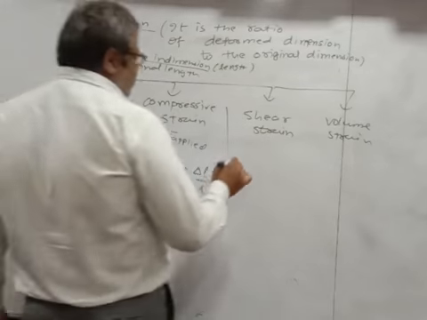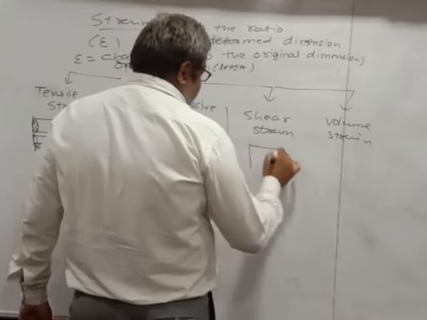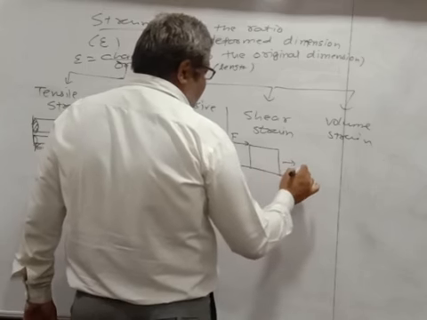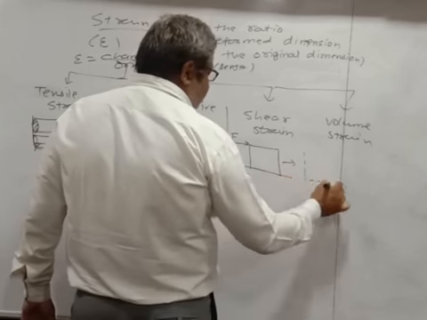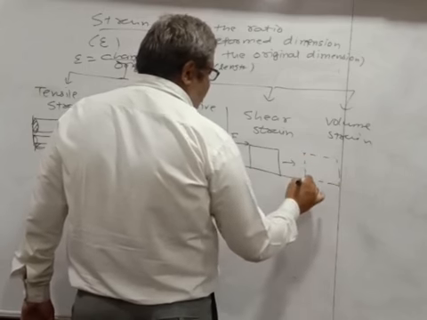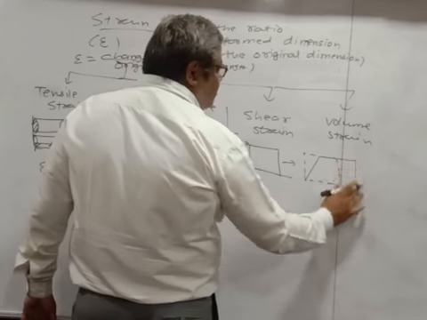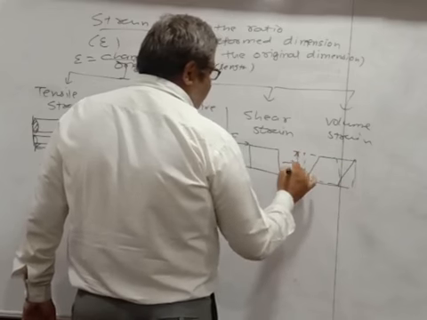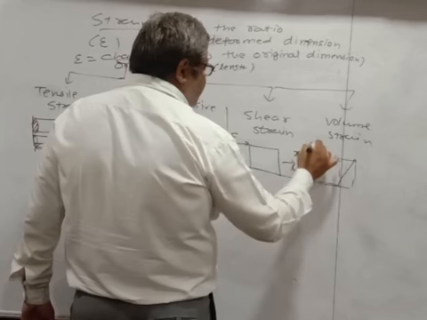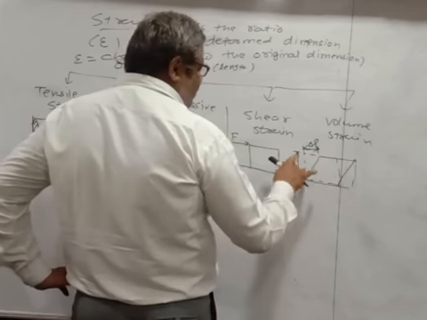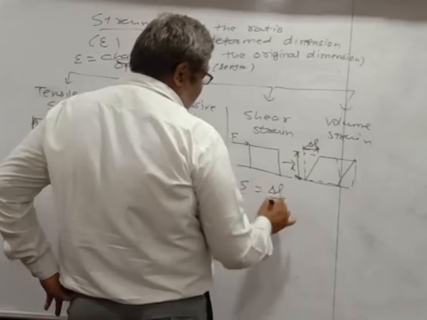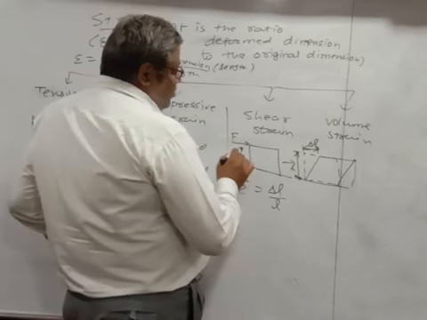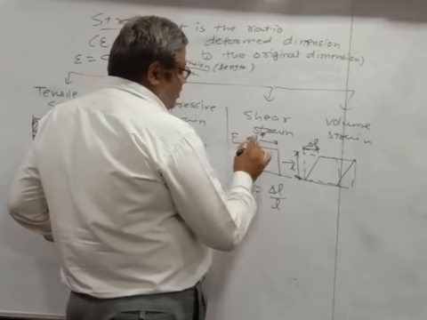Now in case of shear strain, what actually happens? Suppose this is your block. Now if you apply the force in this direction, what will happen? The block was like this, and the block has become like this. So what actually happens here? This is your length, and here it is delta N. Now delta N upon L will give you the shear strain. Now what happened? This was its original length here.